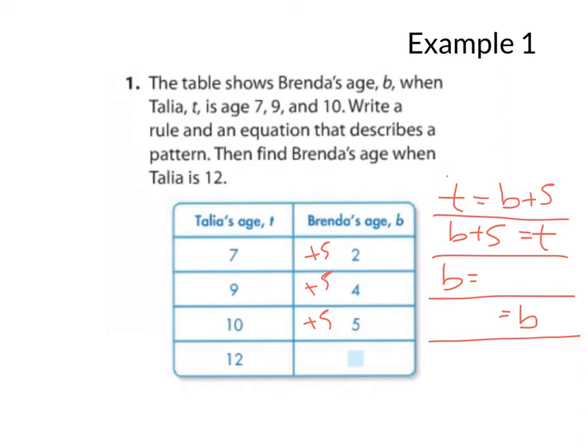Now let's see how it's different if we start with B on one side, because these are both right, and the ones that we're going to write right here are also going to be correct.